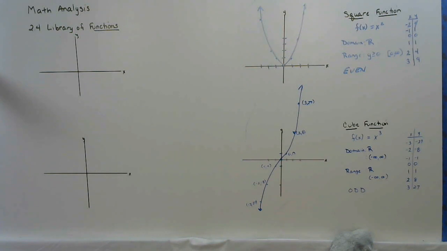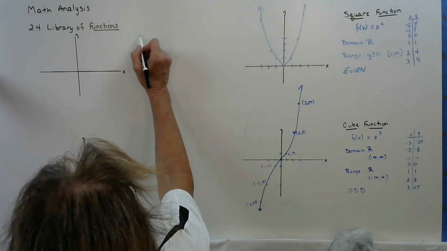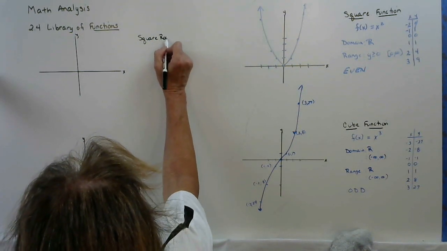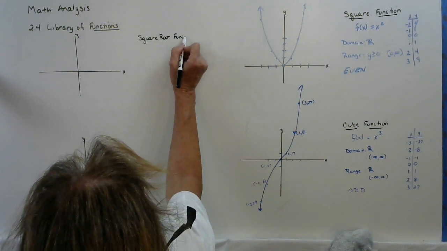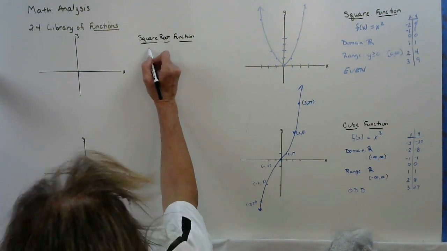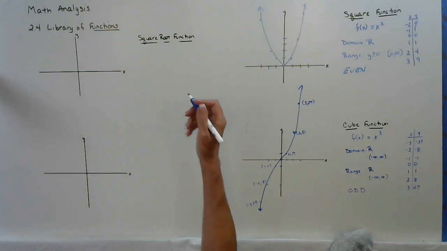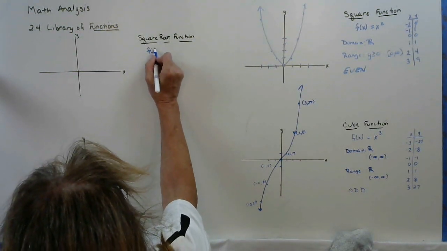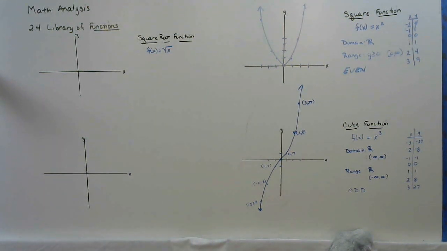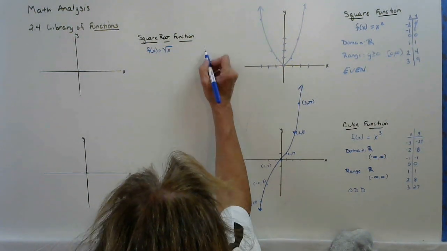Okay, since we did the square function, the next one we'll look at is the square root function. So again, it tells you what you're probably going to be doing with your variable. So this would be f of x equals the square root of x. And again, when in doubt, write it out. Make a table of values. Okay? So if you're not sure, make a table of values.